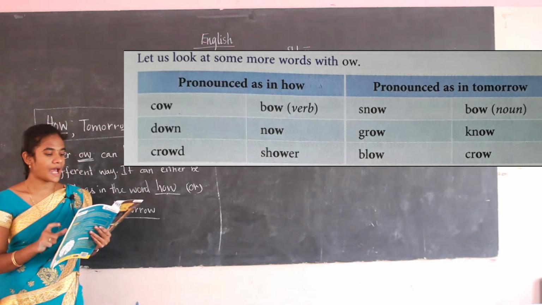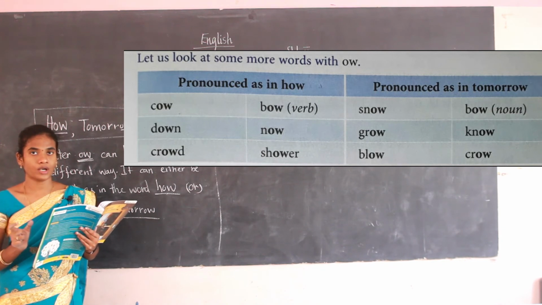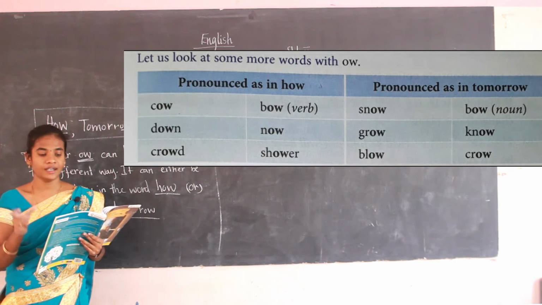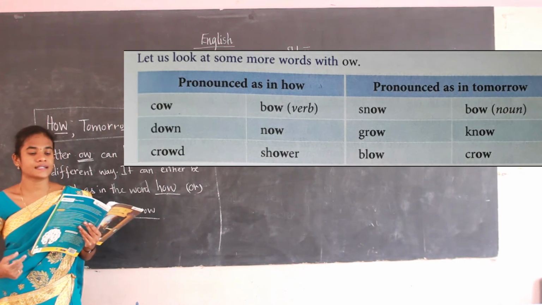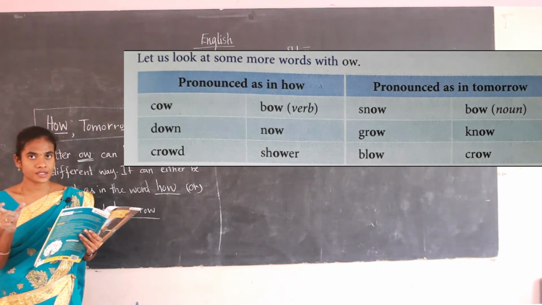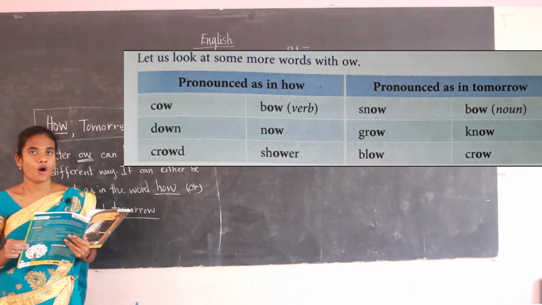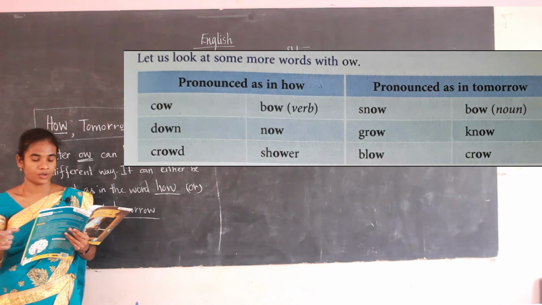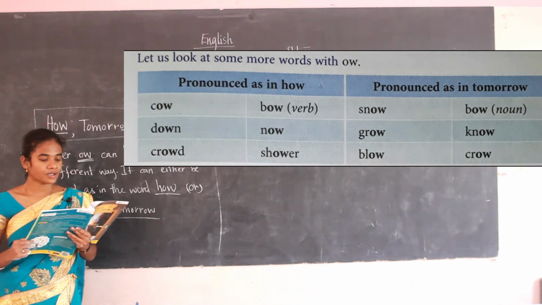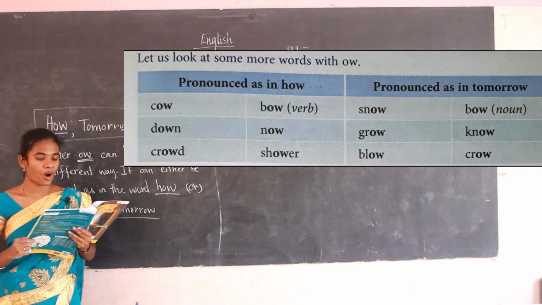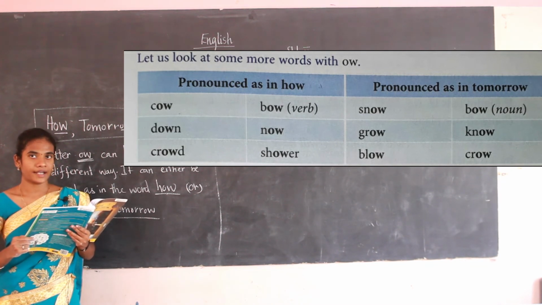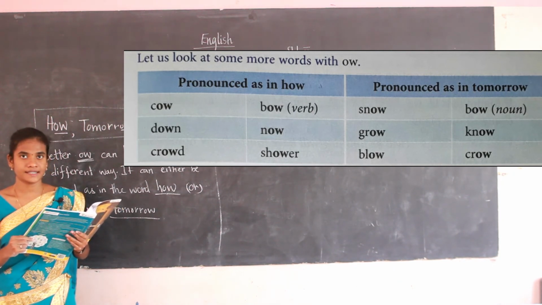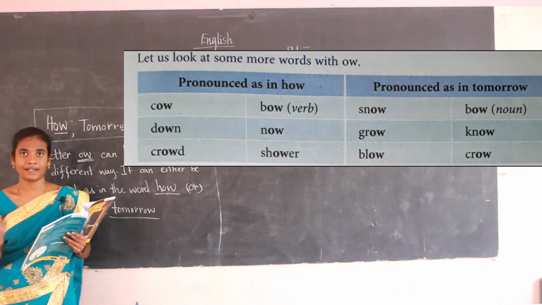The first column is pronounced as in how. The second column is pronounced as in tomorrow. Now we shall read out the words. Pronounced as in how: cow, down, crowd, bow, now, shower. Again, cow, down, crowd, bow, now, shower. These are some of the words that are pronounced with the ow sound as in how.